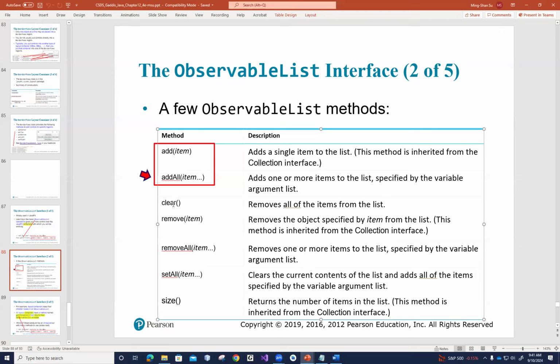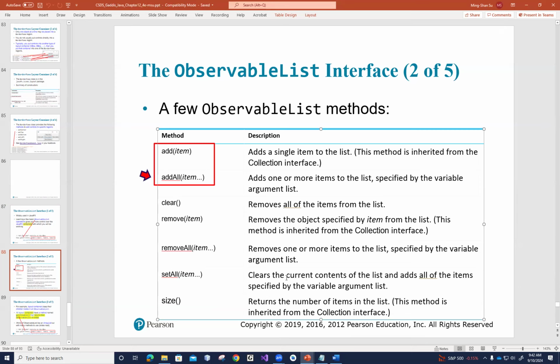But removeAll allows you to pass in certain items. Maybe you pass in label 1 and label 3. In that case, when the method is executed, only label 1 and label 3 get removed. Label 2 will still be in the list. So again, there are occasions you might want to use this method.